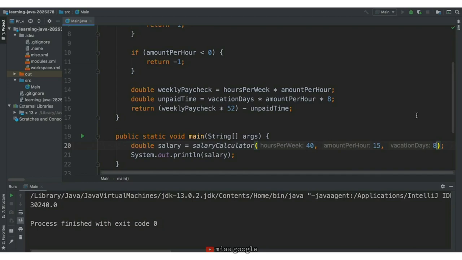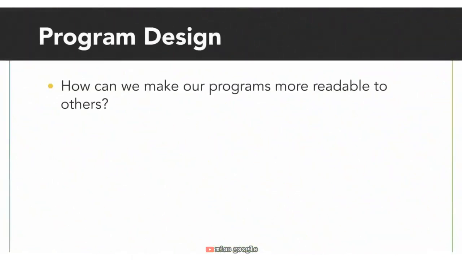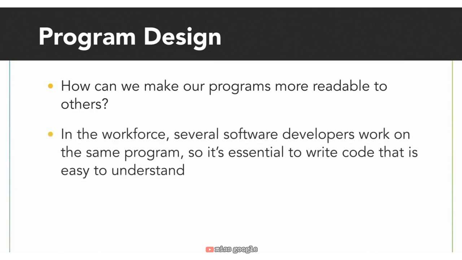In this chapter, we will continue to talk about program design and about how we can make our programs readable to other software developers. As you enter the workforce, there are often several software developers working on the same program, so it's essential to write code in a way that's easy to read and understand. A lot of times, I'll forget about code that I've written 6 months ago, and if it's written in a way where it's hard to understand, I have to take a significant amount of time to understand it before I can add functionality to it. We want to prevent that.